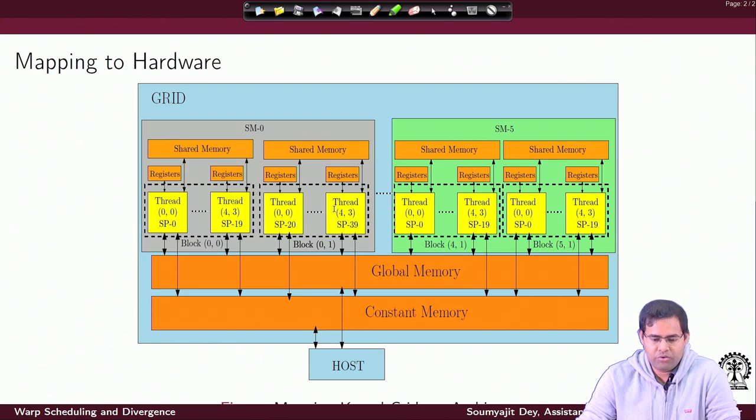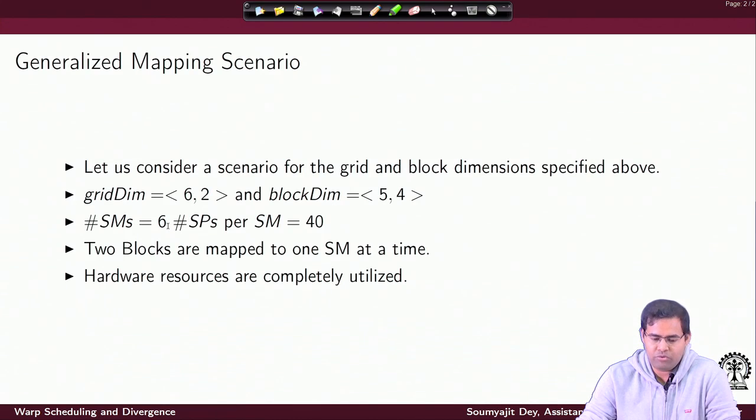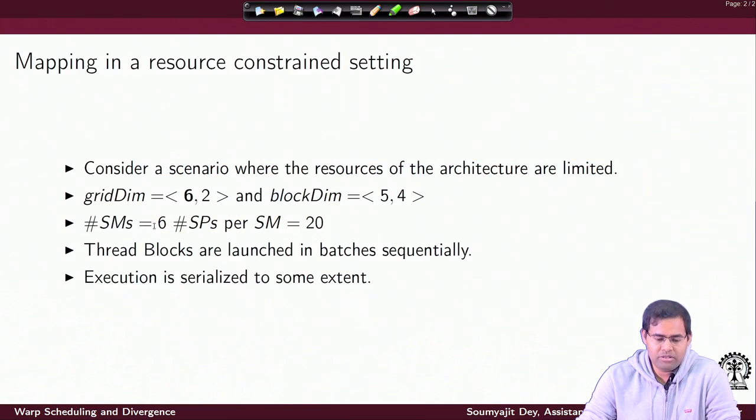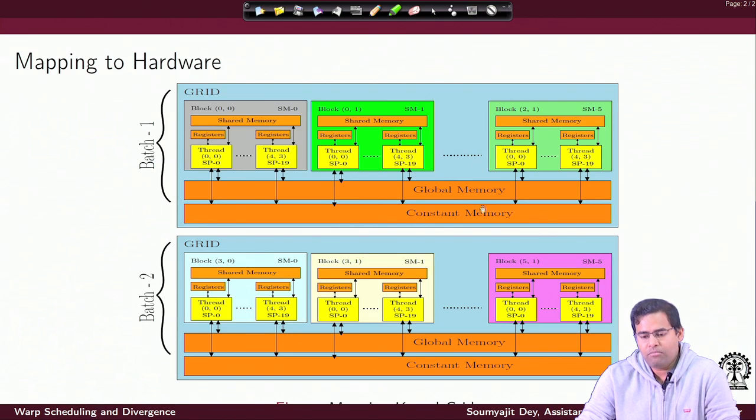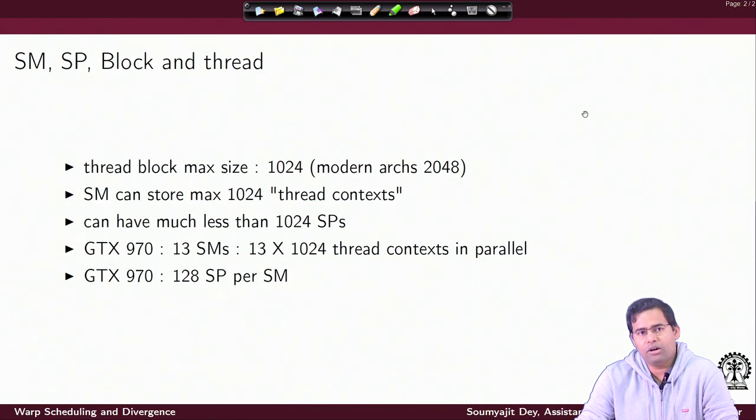Earlier I was executing with these 6 SMs, 12 blocks in parallel, but now with these 6 SMs I am executing 6 blocks in parallel. So, the number of batches of thread block execution becomes larger and it is a more sequential scenario, right. Now I would have fewer blocks executing in parallel due to lack of hardware resources and more batching of thread blocks. This batching of thread blocks and the decision of which block goes to which SM will actually be decided by a global hardware scheduler resident inside the GPU.